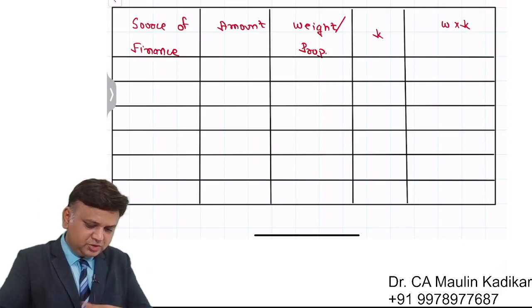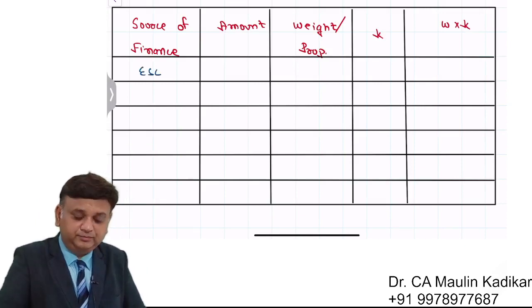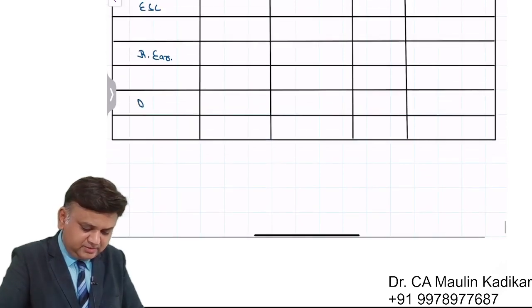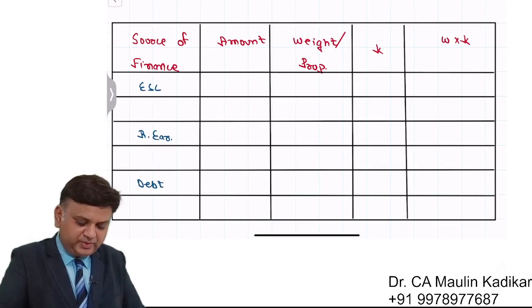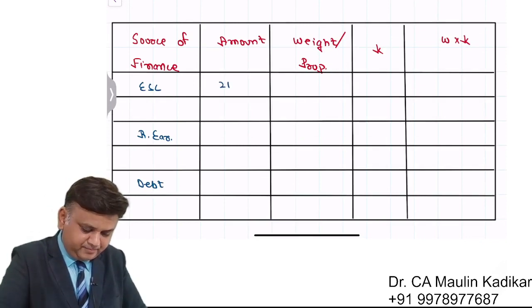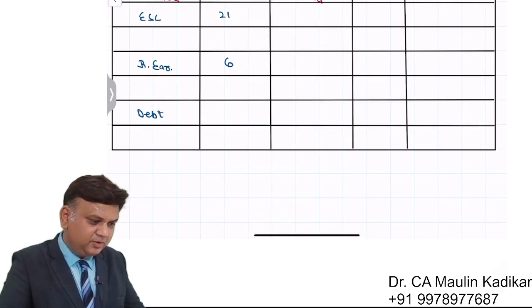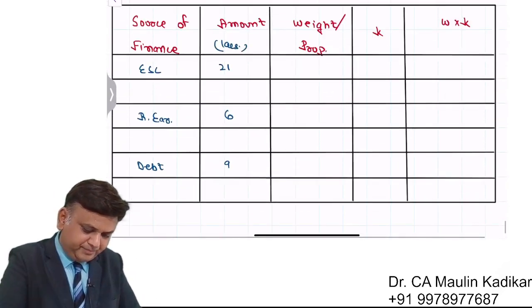Column number 1, source of finance: equity share capital, next retained earning, and the last debt financing. The amount of equity share capital is 21 lakhs, retained earning is 6 lakhs, and the amount of debt financing will be 9 lakhs. I'm sorry, equity is 15 lakhs.